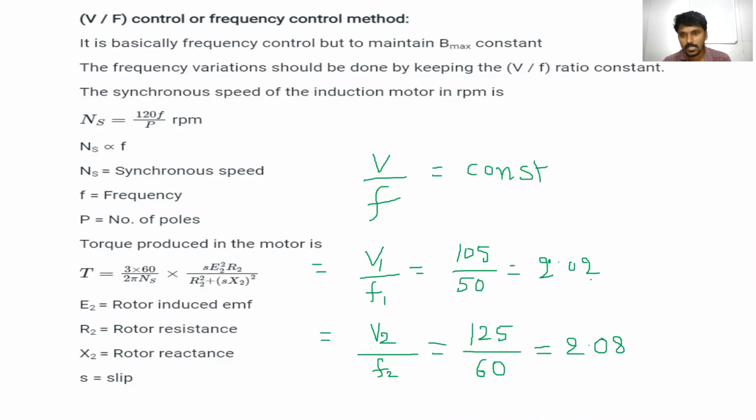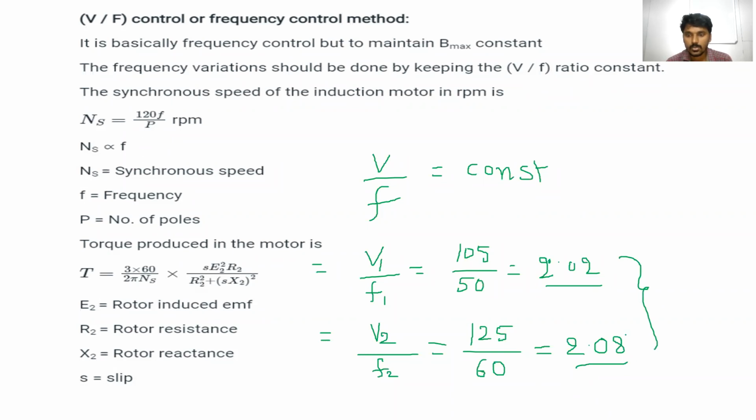Clear? Means almost the same. Now V by F is equal to constant. This is the 2.02 and this is the 2.08. Means almost it should be a constant. Whatever we are changing the voltages and frequency, that ratio V by F should be a constant value. Okay, this value should be a constant.